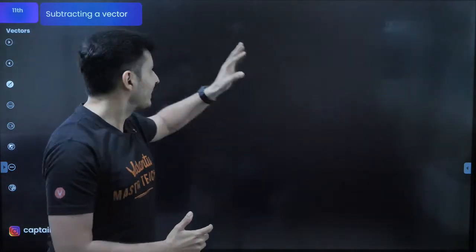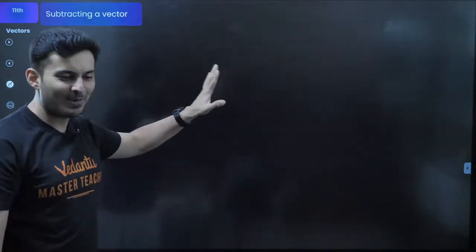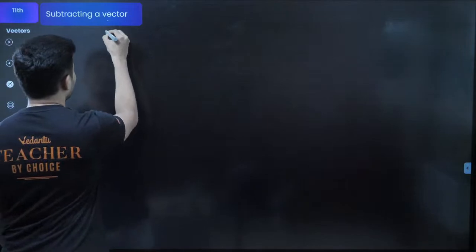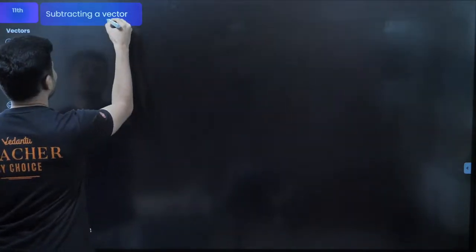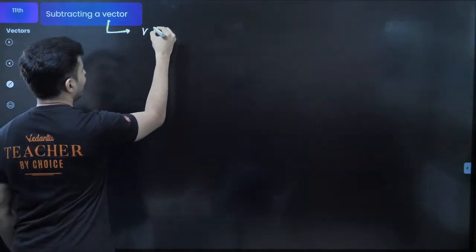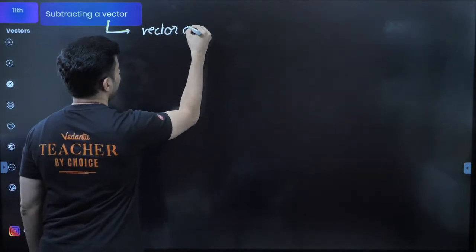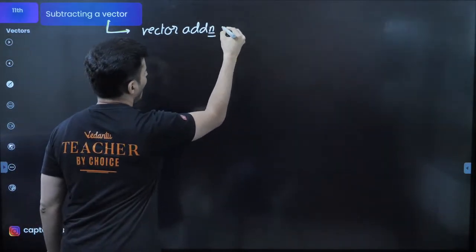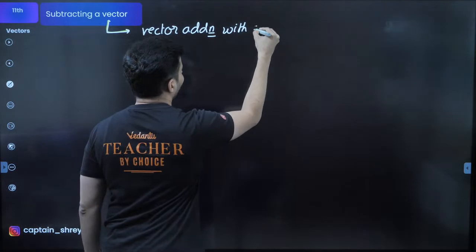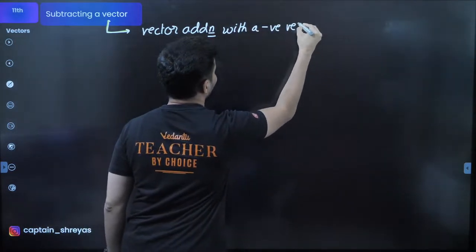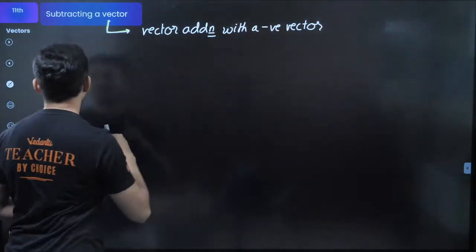So subtraction is nothing great. It is nothing but the addition of vectors. So it is nothing but vector addition with a negative vector. So I will show this to you.